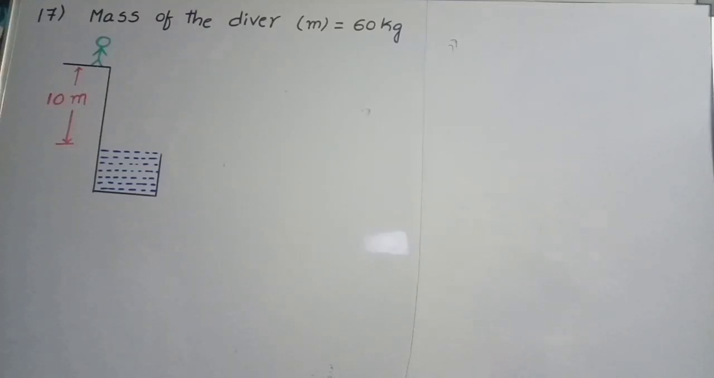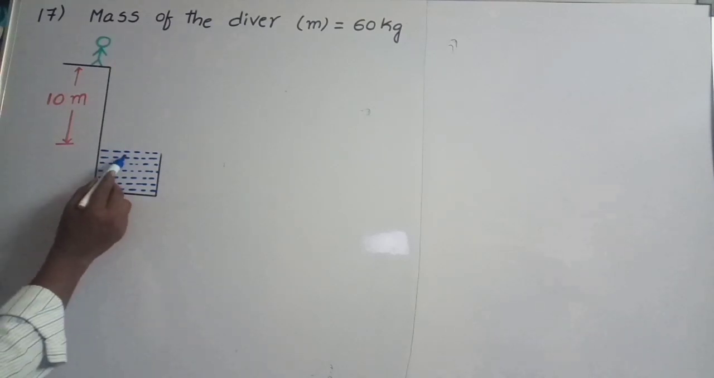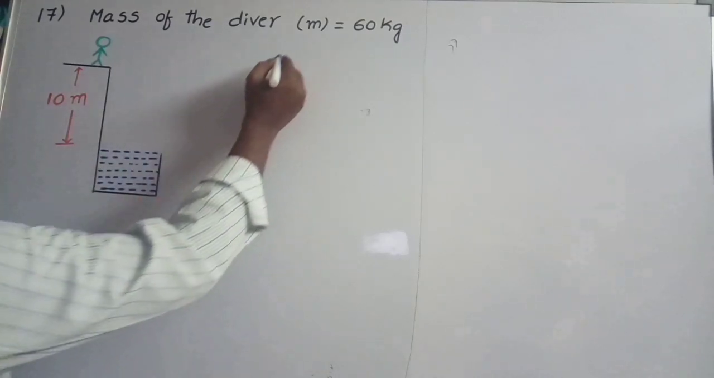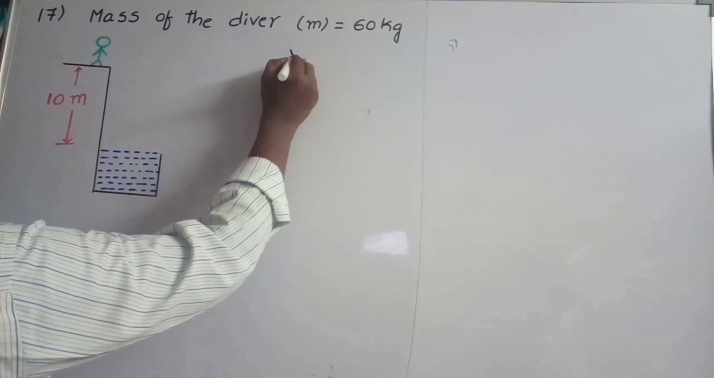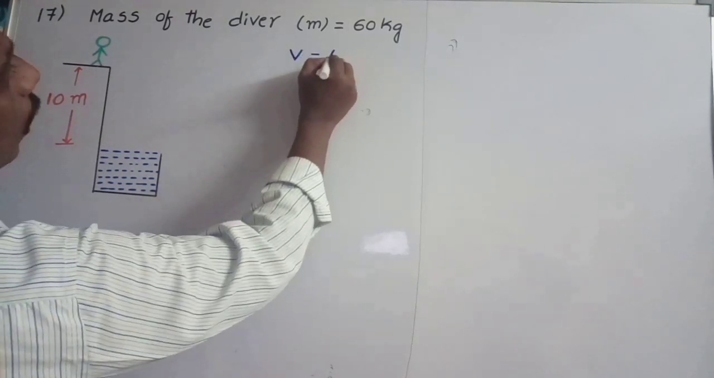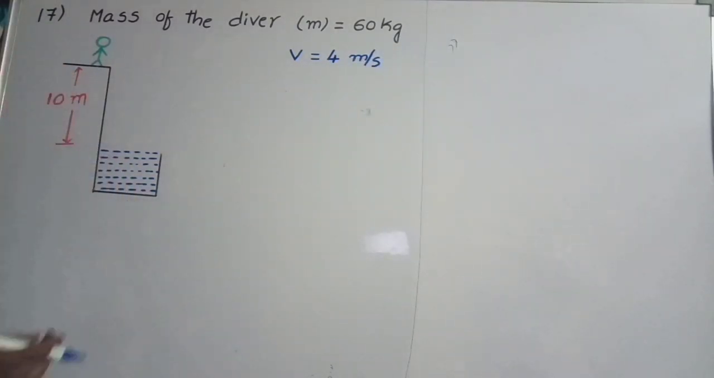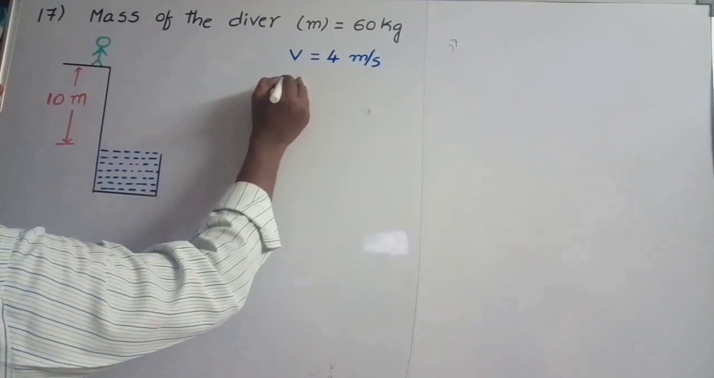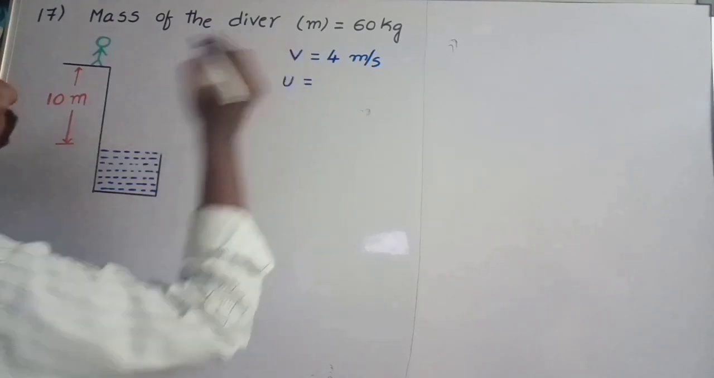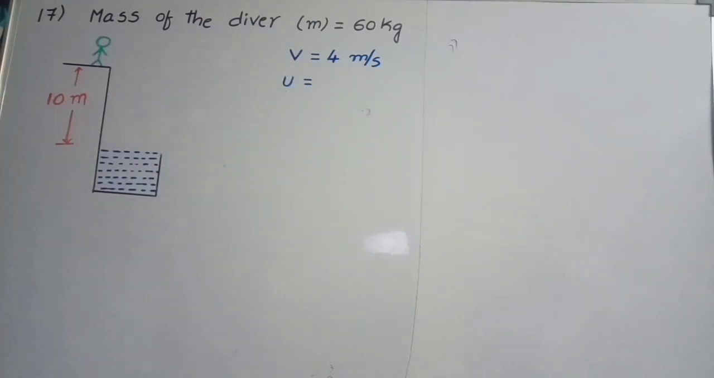According to the problem, the mass of the diver is 60 kg. He is standing on the platform at a height of 10 meters from the surface of the water. After entering the water, his velocity is 4 meters per second, denoted by V. Before entering, his velocity, take it as u. We don't know the u value. First, we have to calculate the u value.